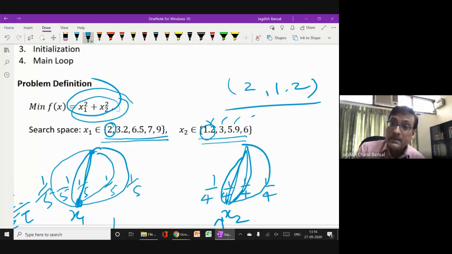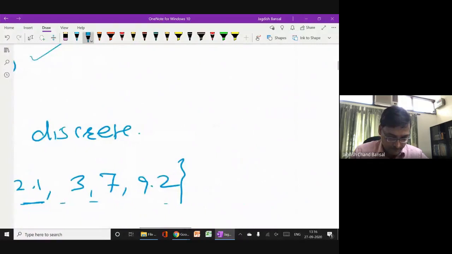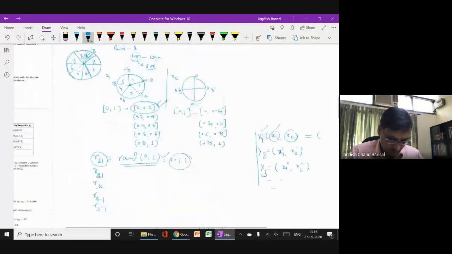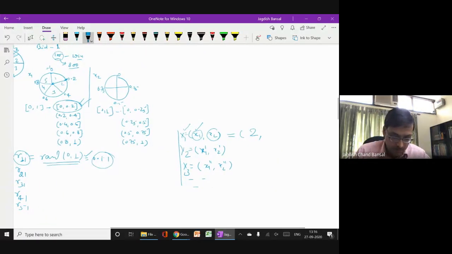If it would have been in the third range, then the first aunt's first variable will take the 6.5 value, and so on. So here you can see, suppose it is 0.11, then it will be 2.